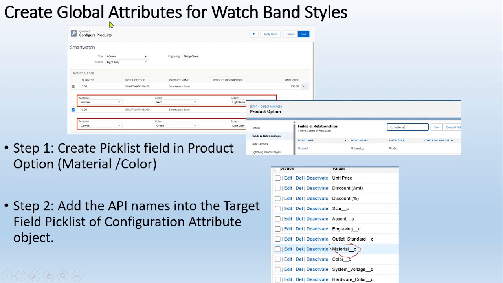Look, global attributes for watchband styles. Here you can see that in this feature, if I open every product option, because it is record-wise, I clicked on this arrow button, which you have seen here, and you can see that the material, color, and accent are here. I can click on the same button on the second record and I can see the same values here. It means that these attributes I can select for every record or for every product option for which I have enabled. Clear?